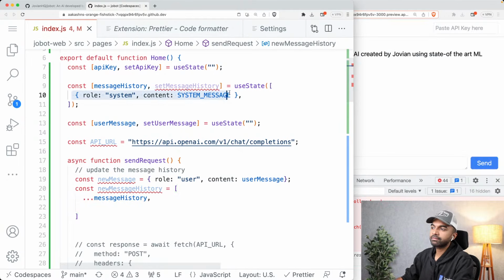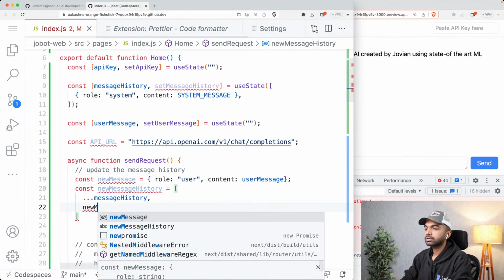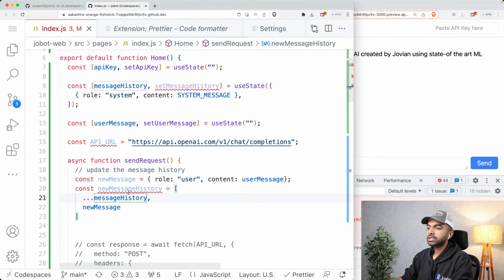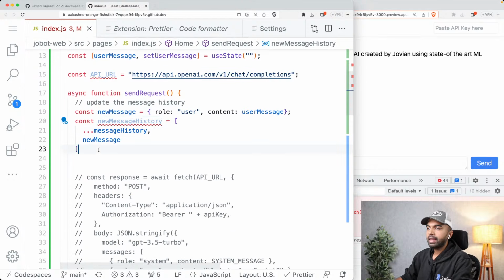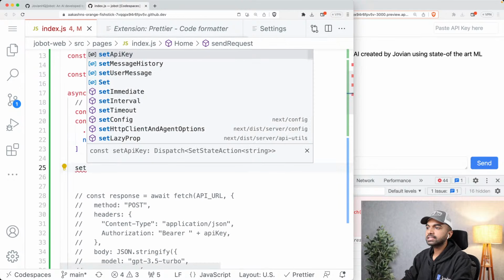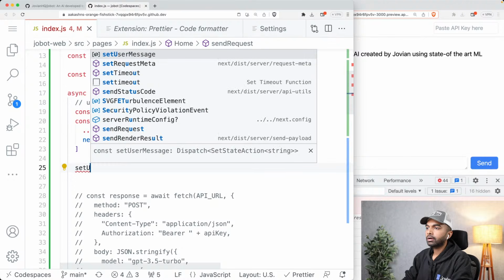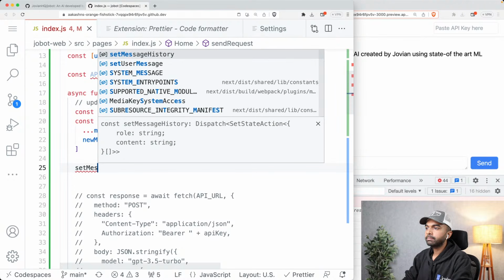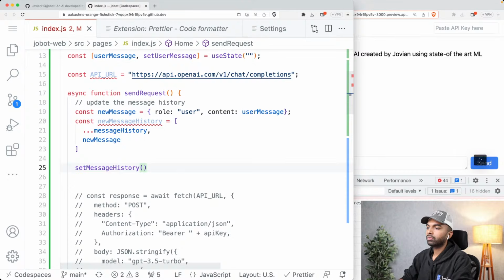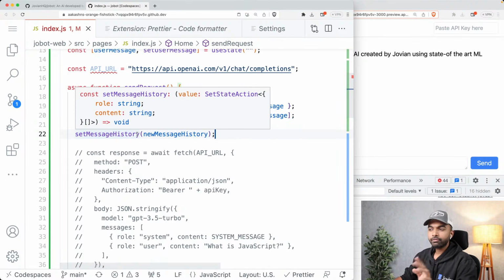By default, it will just have the system message, and then I want to add to it the new message. Okay, so now this is my new message history, and now I want to say set message history to new message history. Okay. All right. So let's just do that for now.